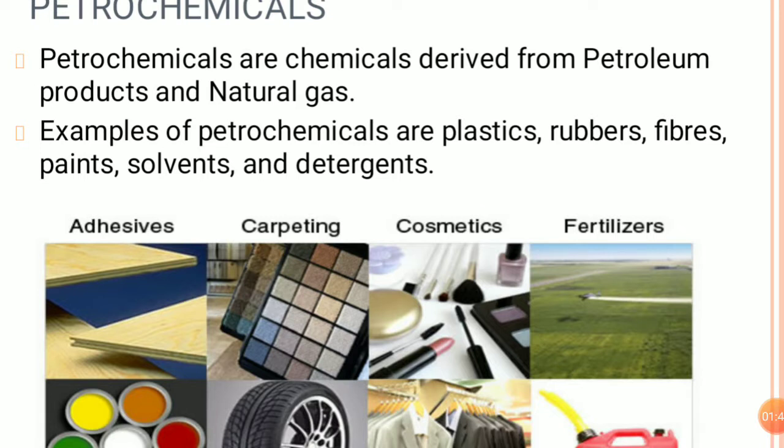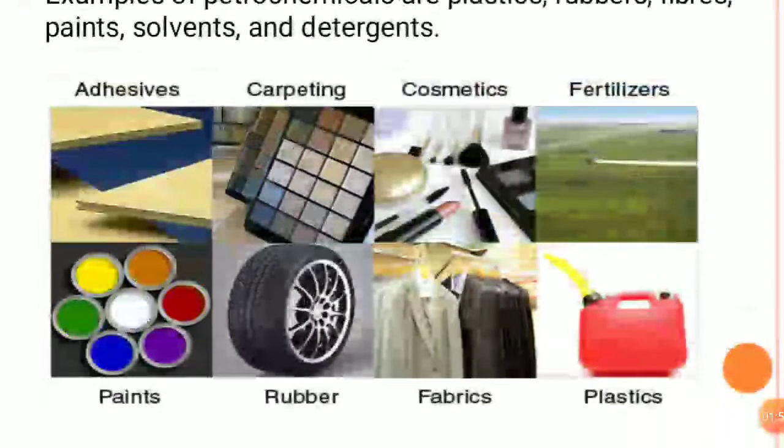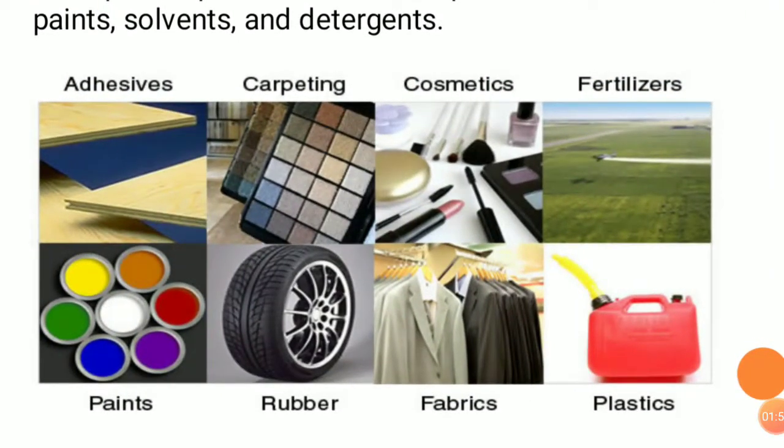These are the products we get from petrochemical industries that are generally used in our daily life: paints, rubbers, fabrics, fertilizers, cosmetics, carpeting, adhesives. They have a very huge importance in our day-to-day life. That's why studying the petrochemical industry is very important.